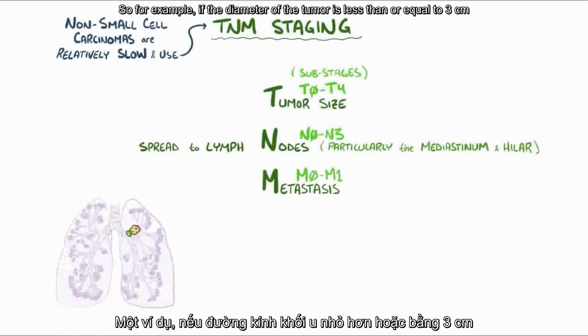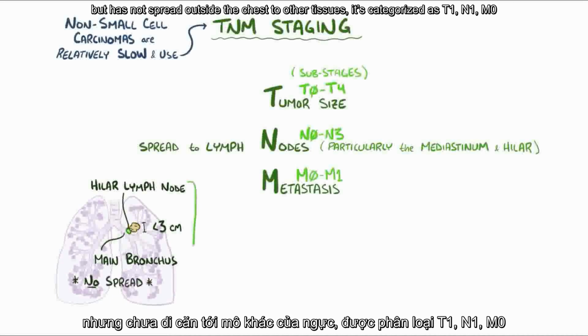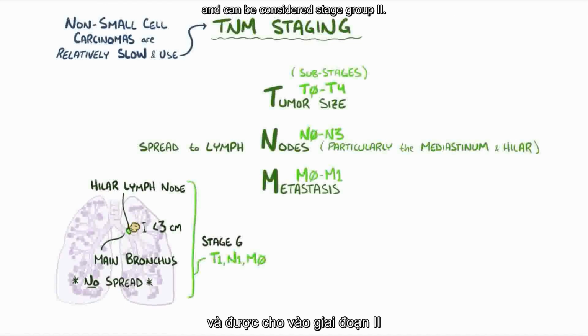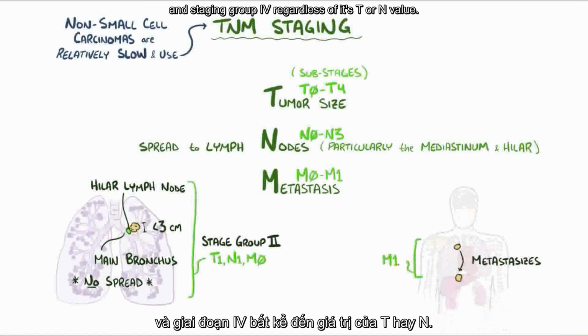So, as an example, if the diameter of the tumor is less than or equal to 3 centimeters, and not in the main bronchus, has invaded the hilar lymph node on the same side of the chest, but has not spread outside the chest to other tissues, it's categorized as T1, N1, M0, and can be considered stage group 2. But if the tumor metastasizes to a secondary site, it's considered M1, and staging group 4, regardless of its T or N value.